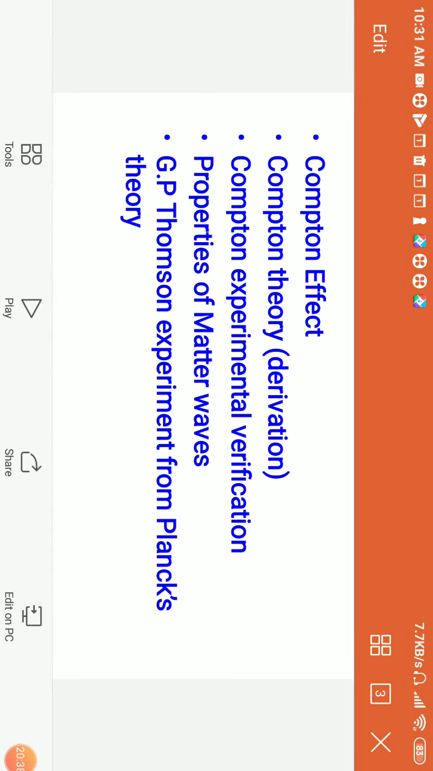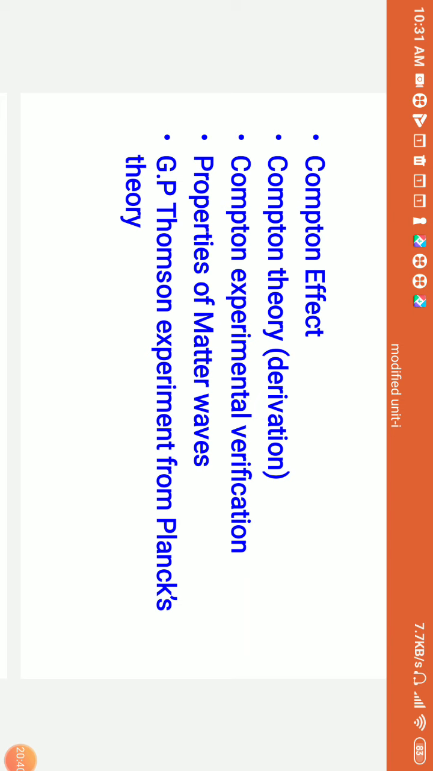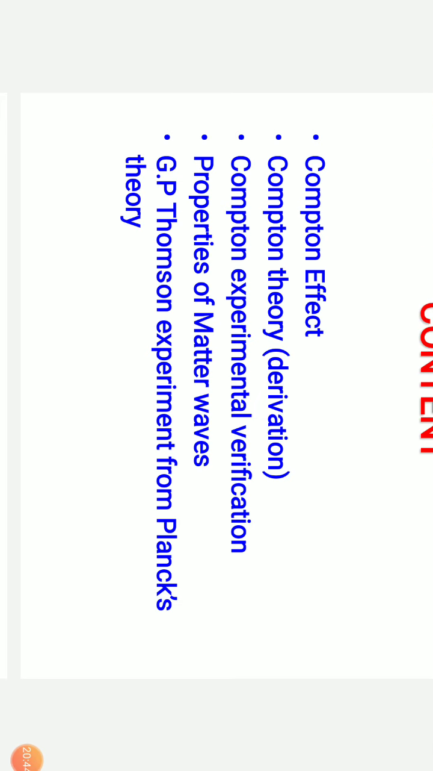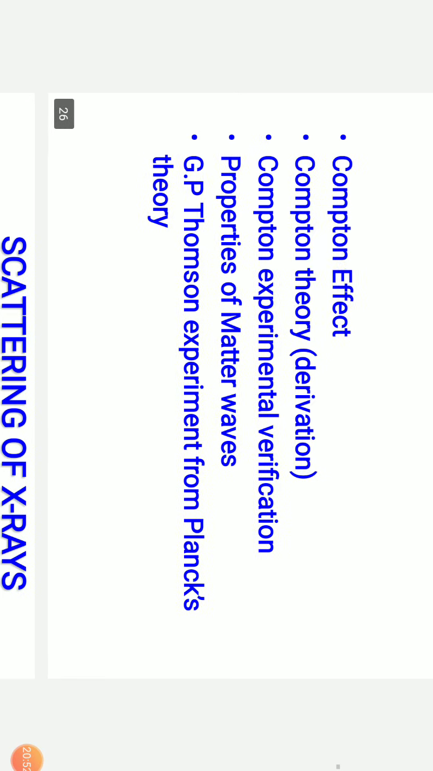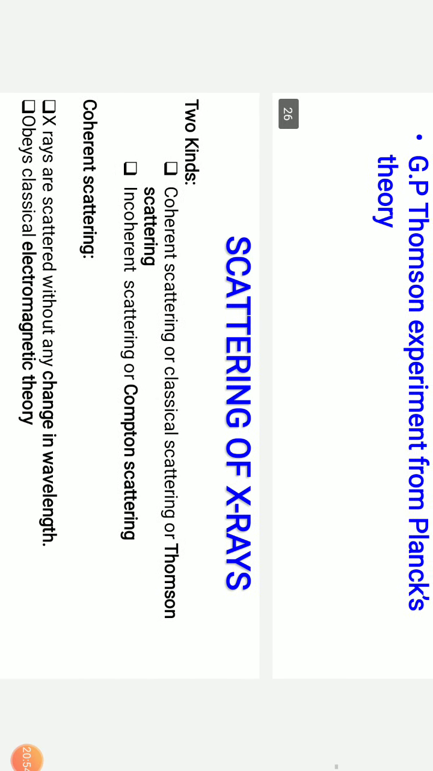At times this matter wave behaves like a wave. At sometimes this wave behaves like matter. And what are the conditions in which the matter wave behaves like a wave, and behaves like matter, is the topic of discussion. For that, let us first understand what the Compton effect is and its derivation and other things.